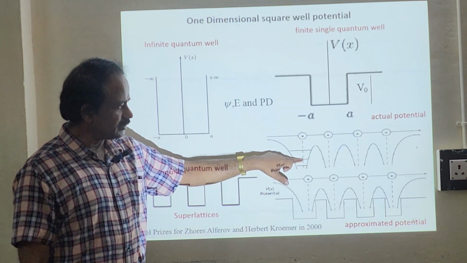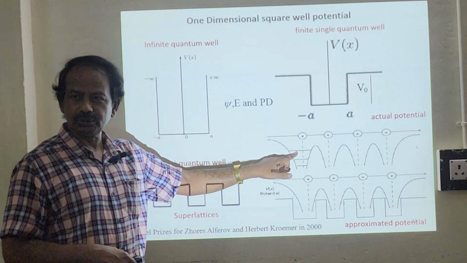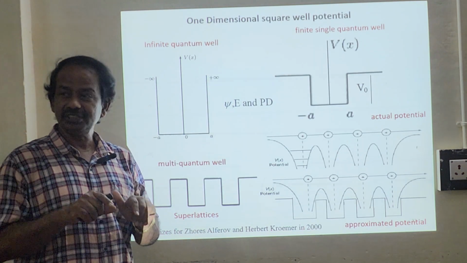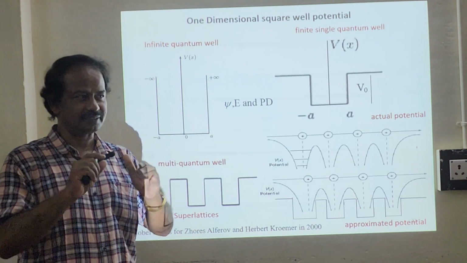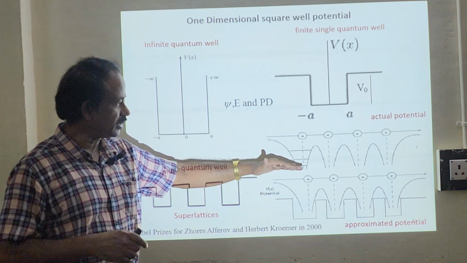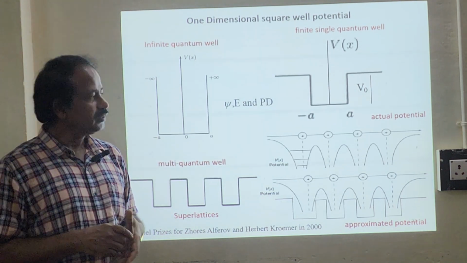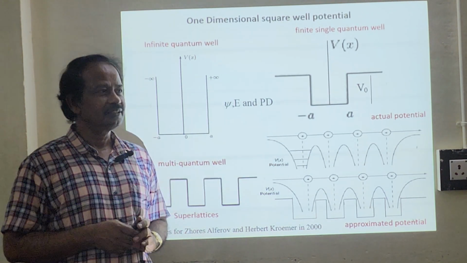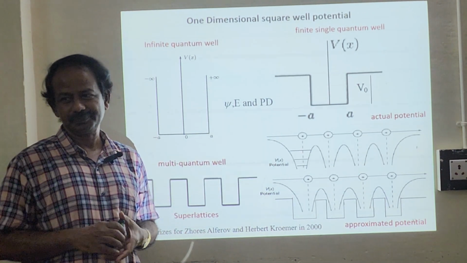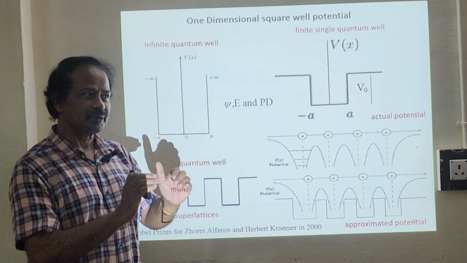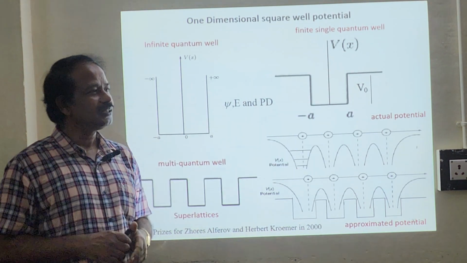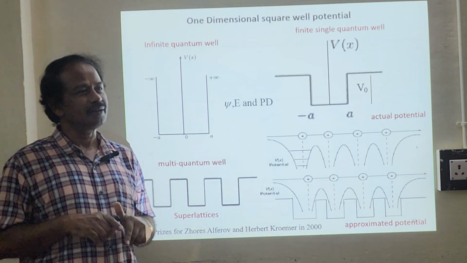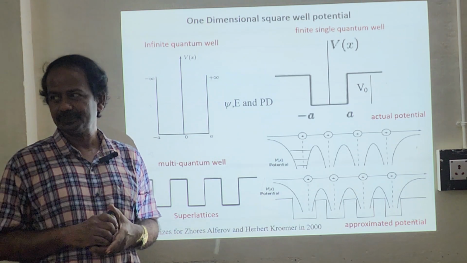Look at these lines. They are 1s, 2s, 2p, and so on. They are all energy levels, the permitted levels in which the electrons can exist. So they are all allowed energy levels. If we want to find the electron somewhere, then we have to use the idea of probability, the probability of finding the electron in a particular place. Correct? Electrons are associated with waves, so waves also will have the nature of probability.